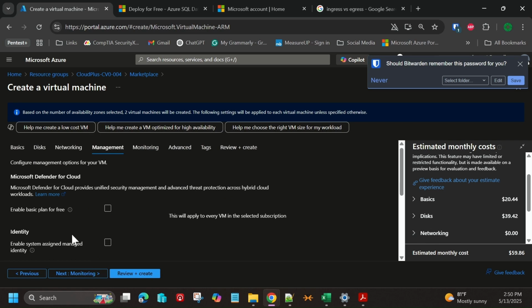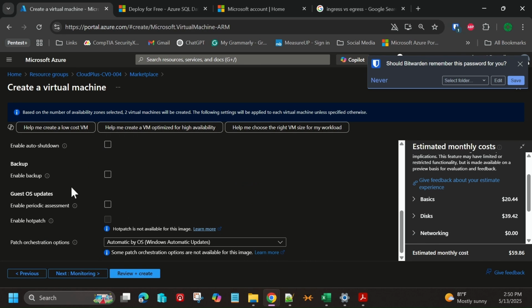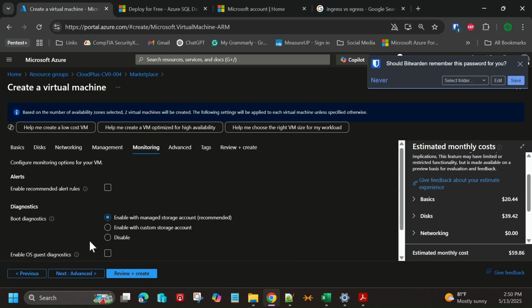Management, I'm going to go ahead. Again, look at all these different options. I'm going to go ahead and choose monitoring. I'm going to disable boot diagnostics.